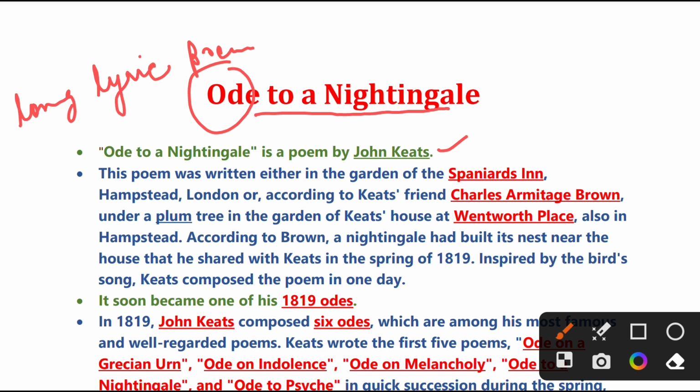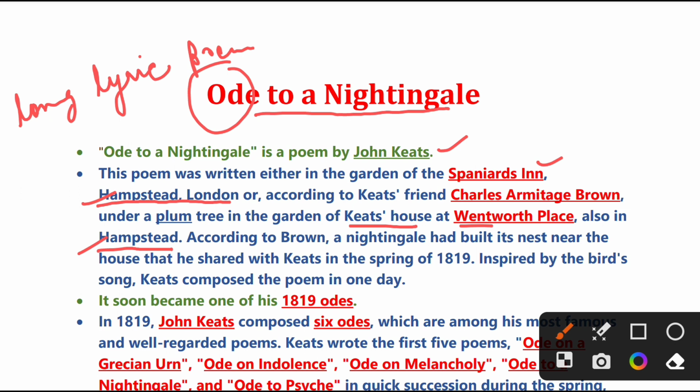This poem was written either in the garden of Spaniards in Hampstead, London. So this is the first option. And according to Keats' friend Charles Armitage Brown, it was written under the plum tree of a garden in Keats' house Wentworth Place, that was also in Hampstead. So there may be two places where this poem was composed. Both are in Hampstead, London. First at the Spaniards Inn and second at the Keats house in Wentworth Place. The second opinion is from Keats' friend Charles Armitage Brown.